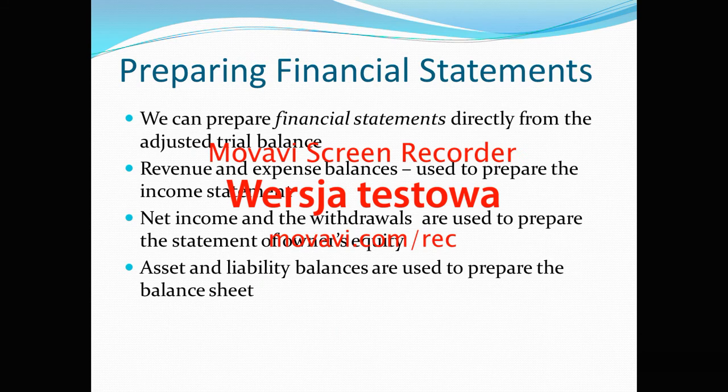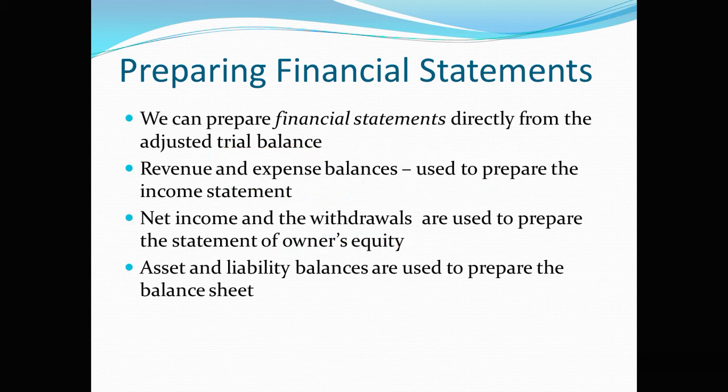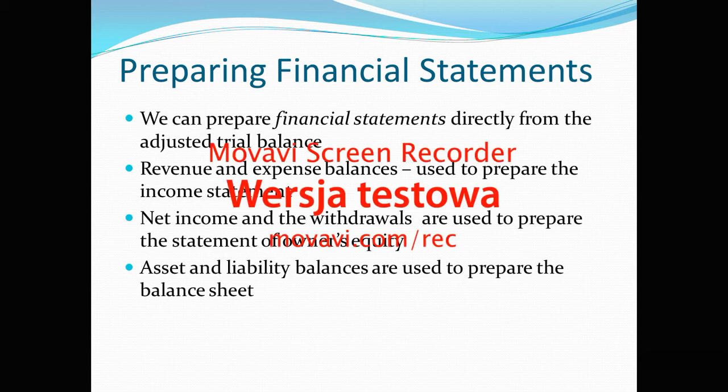And adjusted trial balance is the place where we make our final financial statements. So basically, revenues and expense balances are used to prepare the income statement, profit and loss account, and net income and withdrawals are used to prepare the statement of owner's equity, and asset and liability balance are used to prepare the balance sheet.